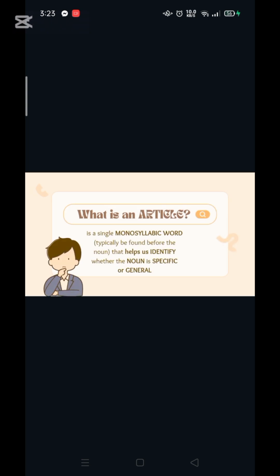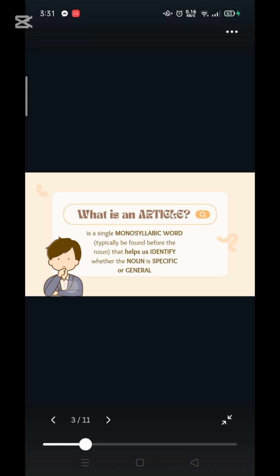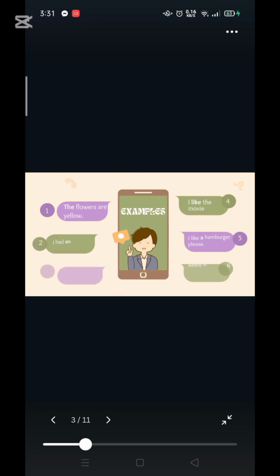What is an article? It is a single monosyllabic word typically found before the noun that helps us identify whether the noun is specific or general. One of the examples is: the flowers are yellow.